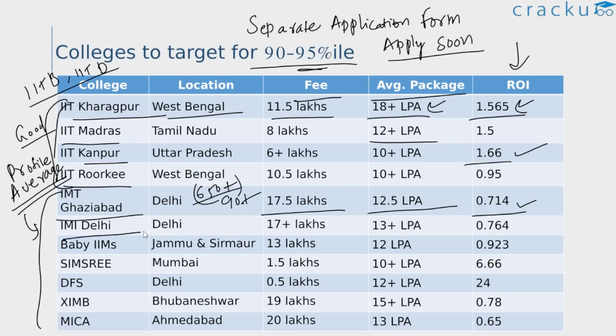Next we have IMI Delhi, another good college. So these are equally good colleges, IMT and IMI. They are also similar in terms of their packages and placements. Then you can consider the baby IIMs here, pretty decent in terms of ROI.